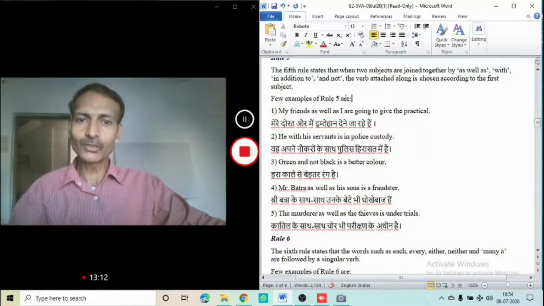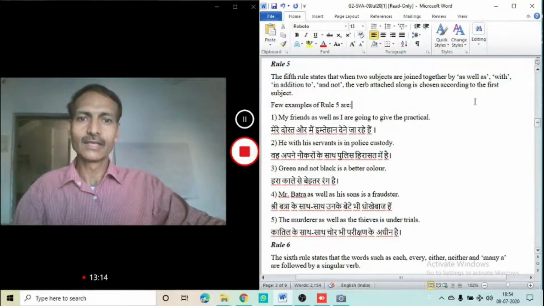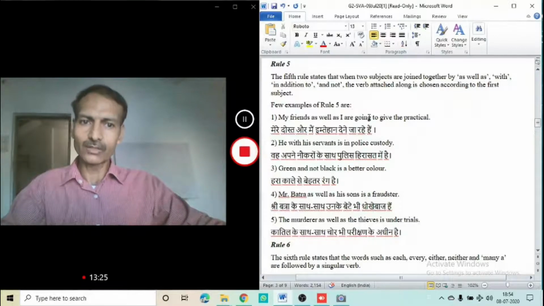Remember this particular rule number 5. When these two subjects are joined together by as well as, with, in addition to, and not, then the verb attached along is chosen according to the first subject.